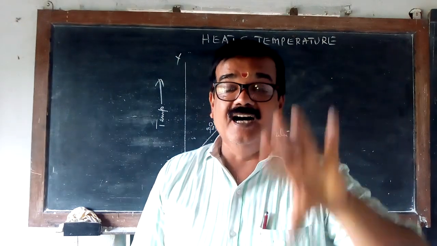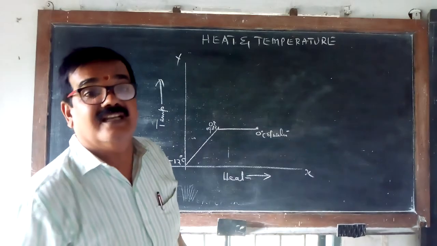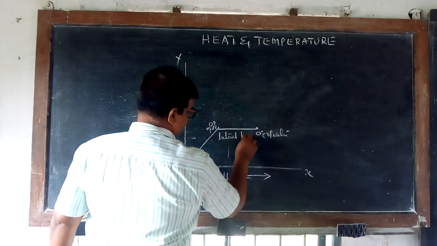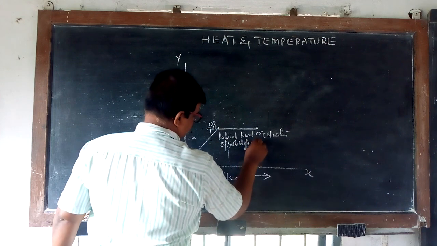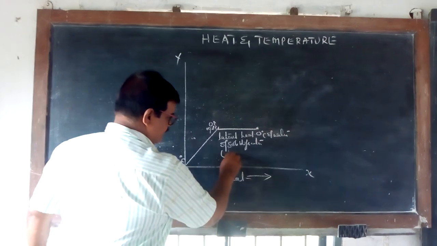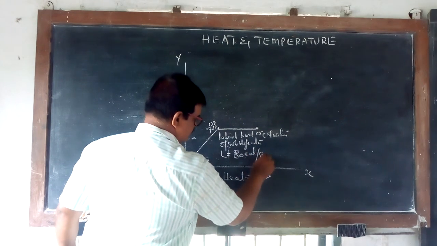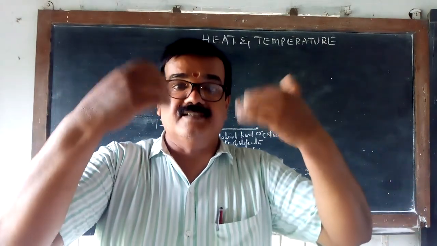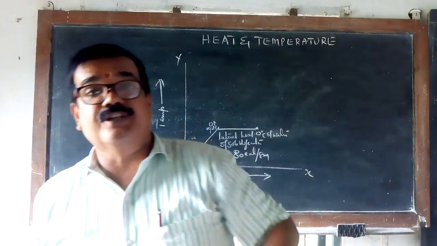It is absorbed by the ice block to completely turn into liquid. It's called latent heat, the latent heat of fusion. For 1 gram, it is around 80 calorie per gram. That much heat is absorbed to convert 0 degree of ice completely to 0 degree of water.